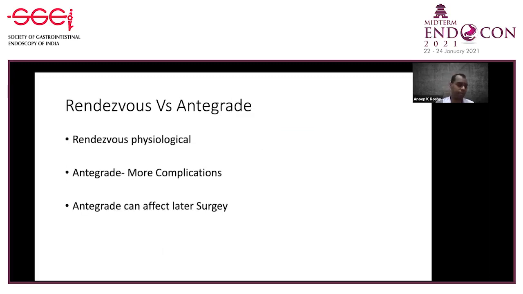So if you are going to compare rendezvous versus antegrade, rendezvous is more physiological, while antegrade has more complications and can affect later surgery. To be frank, I've done just a single antegrade procedure. I'm not a big fan of antegrade procedures.